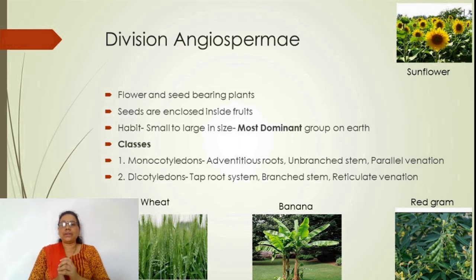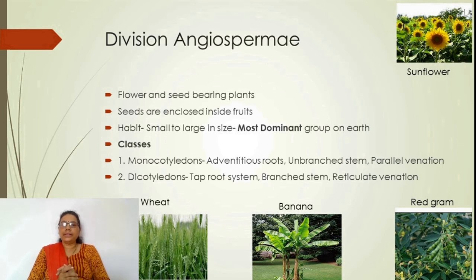They produce flowers and seeds, but the seeds are enclosed inside the ovary, and that is the characteristic feature: hidden seeds. The seeds are produced inside the ovary, and that is why these are called angiosperms. Sperma means seed, angios means hidden. The seeds are hidden inside the ovary, and that is called angiosperm. It is derived from a Greek word.